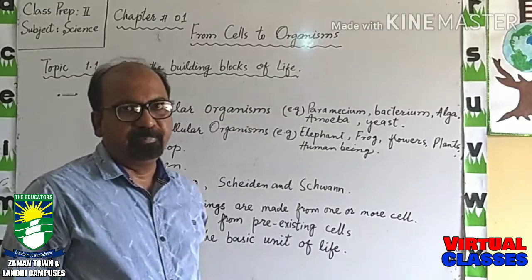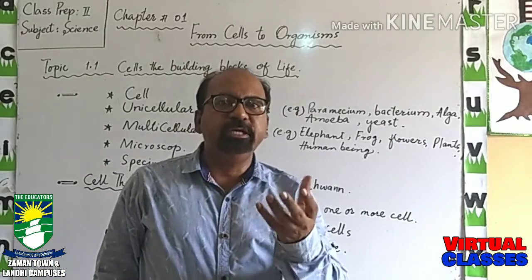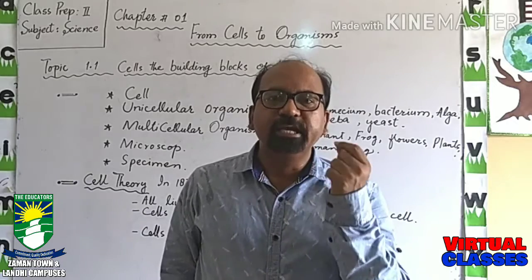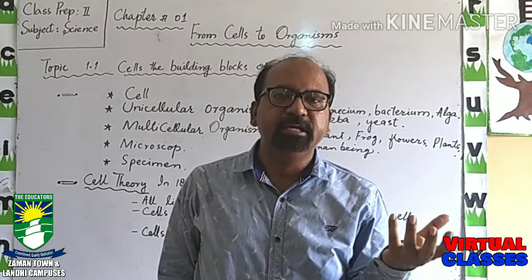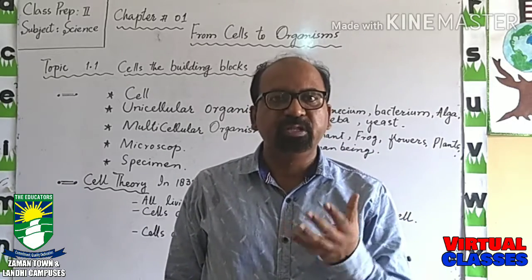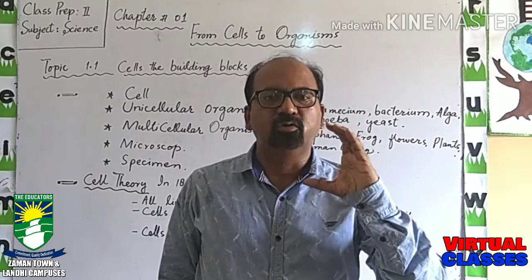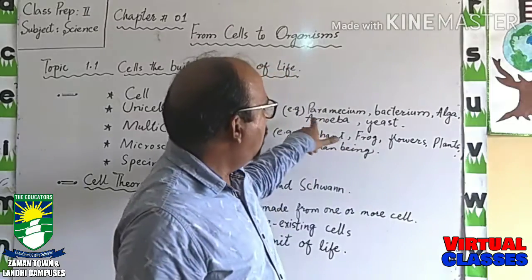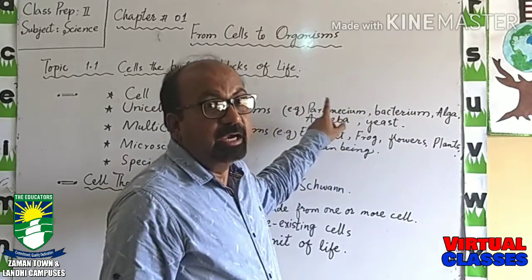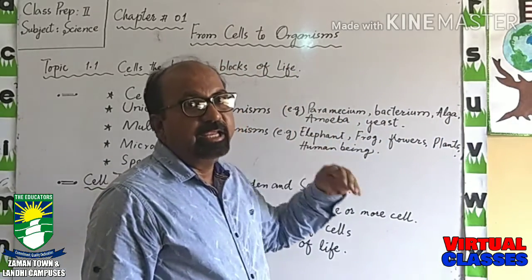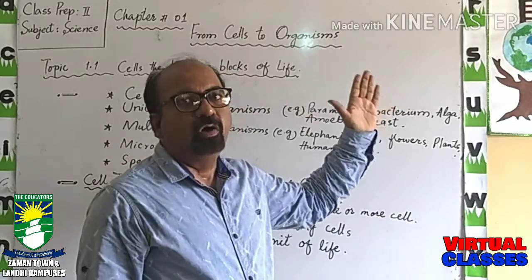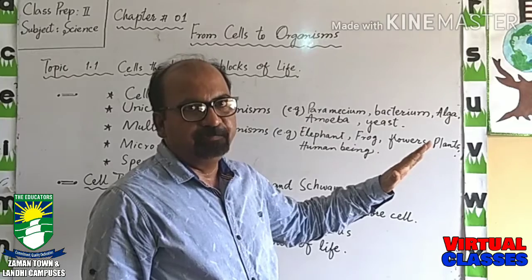These are some examples of unicellular organisms. So the question arises that if they are made up of a single cell, how can we see these cells? The answer is microscope. Through the microscope, we can see all these organisms. They are living, they are carrying all the life processes.